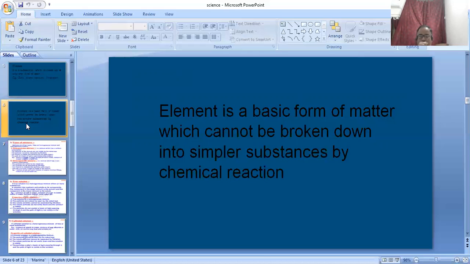In the next video we discuss semi-metals, or metalloids. If an element has some properties of metal and some properties of non-metal, meaning its characteristics belong to both categories, metal and non-metal, it is called a metalloid or semi-metal.